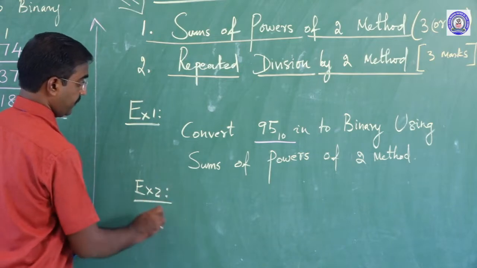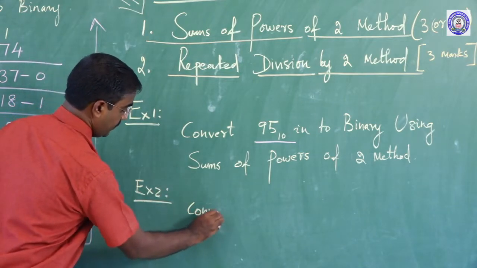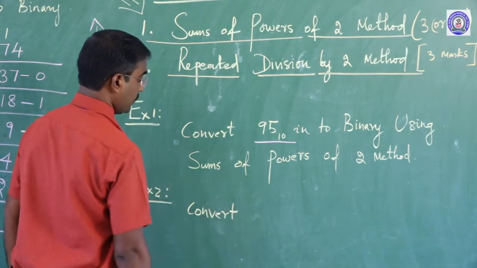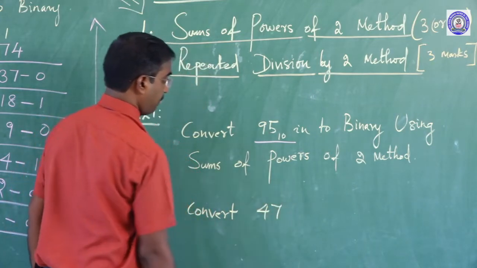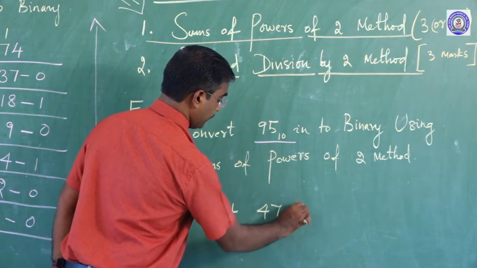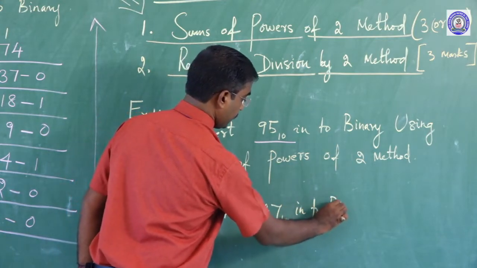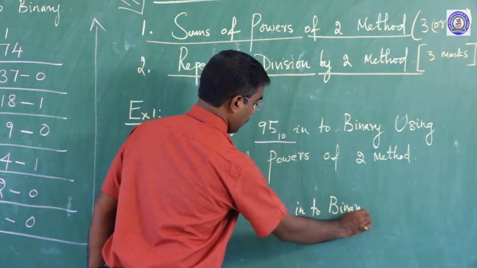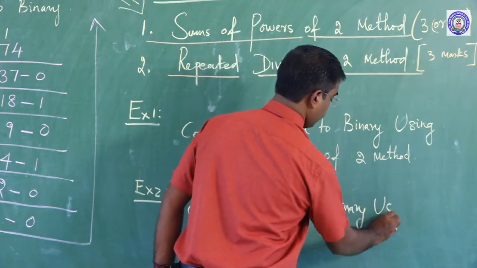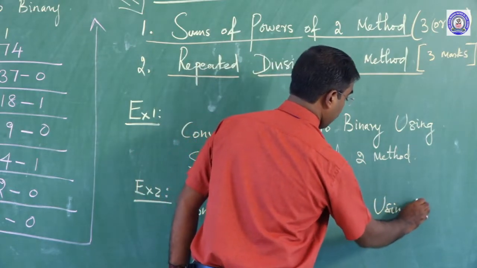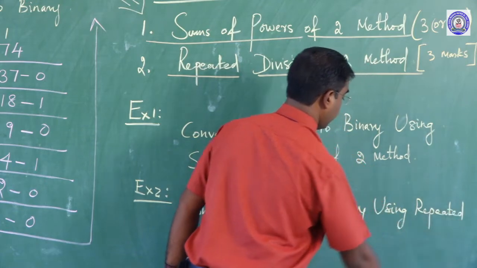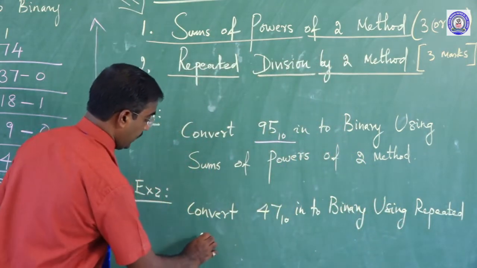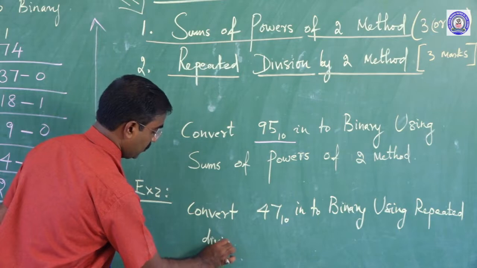Convert 47 base 10 into binary using the repeated division by two method.